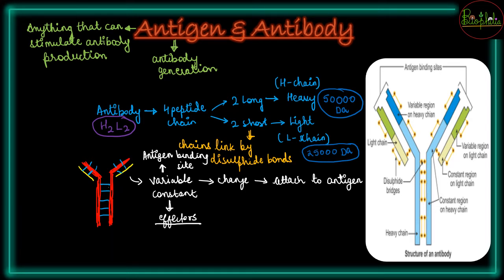So the entire perfect diagram can be seen over here in the photograph, जहाँ पे you can see different kinds of variable regions of heavy chain, you can see variable region of light chain, the constant regions, the disulfide bridges and even the antigen binding sites. So whatever is going to be the reaction between the antigen and the antibody, how is it going to be? The antigen is going to be say of this structure जहाँ पे एक arrow shape का है,